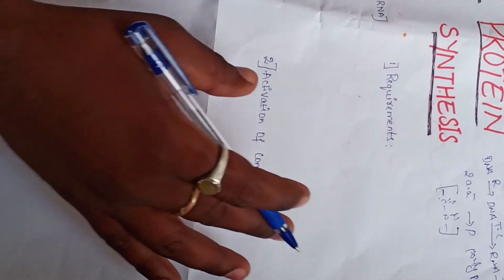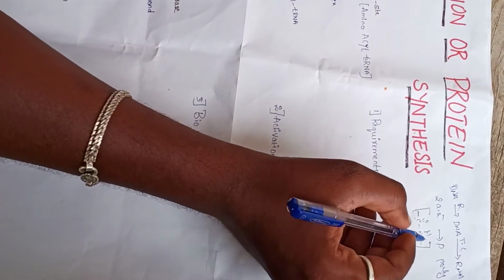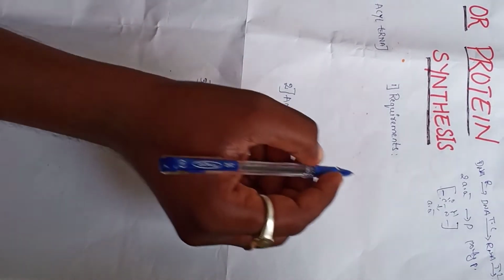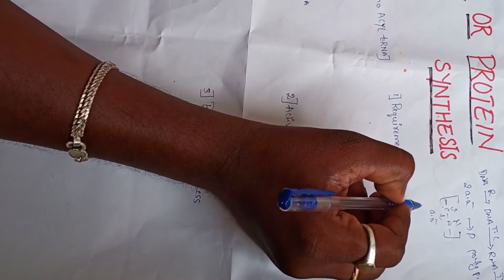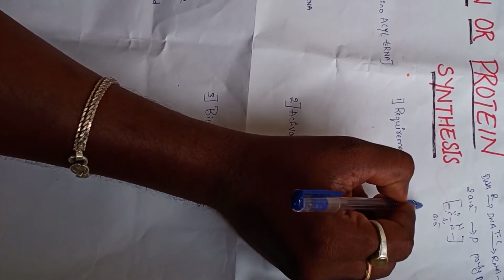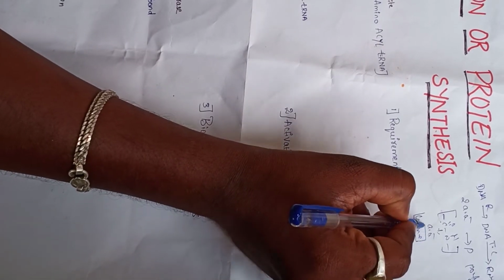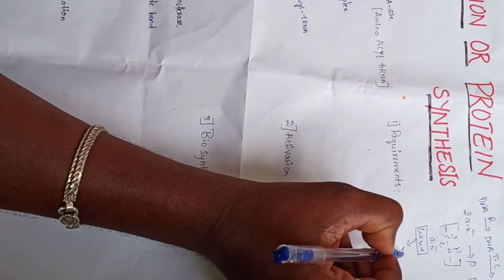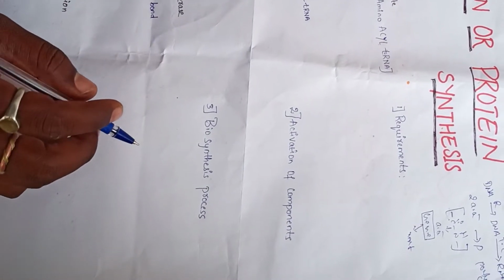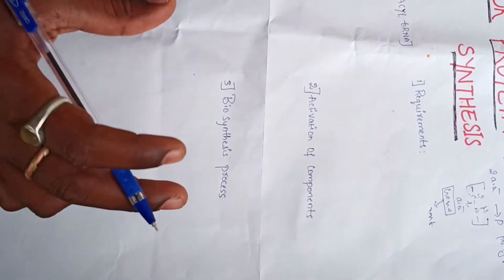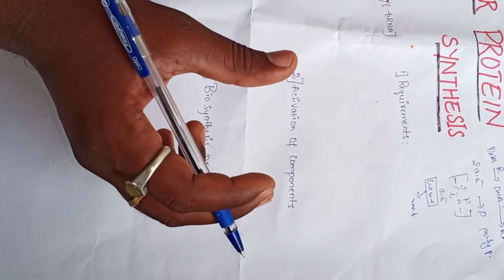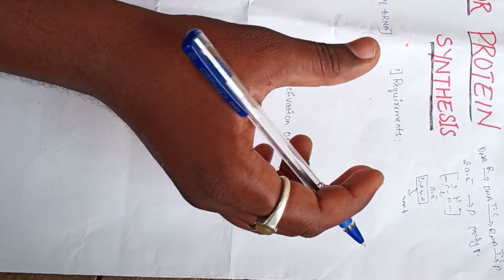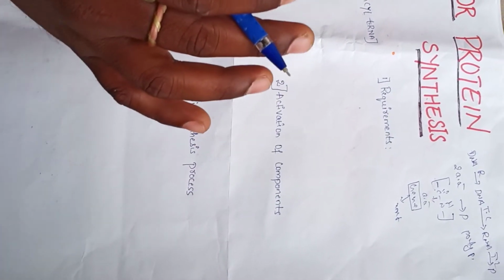So the next one, what is the importance of protein? Protein is made up of amino acids. Being derived from RNA, the proteins carry the genetic information. The genetic information stored in proteins is then transferred to the next generation by proteins. The proteins also act as carriers for the transfer of genetic material from one generation to another generation, or from one cell to another cell. So this is the introduction about the translation process.